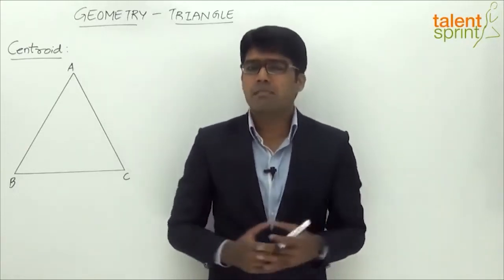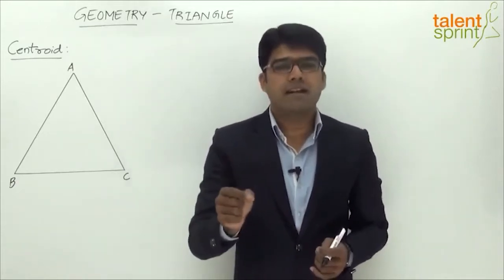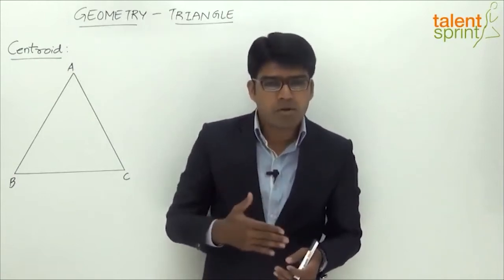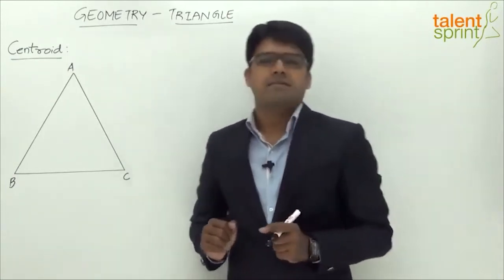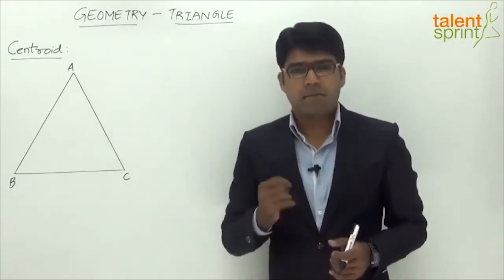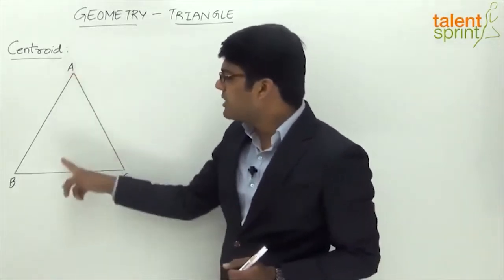Now, what is meant by median? Median is a line that connects the vertex of a triangle with the midpoint of the opposite side, or a line that connects the midpoint of a side with the opposite vertex. Let us understand this with the help of a simple illustration. Now here we have a triangle ABC. As I've mentioned, median is a line that joins the vertex of the triangle with the midpoint of the opposite side.